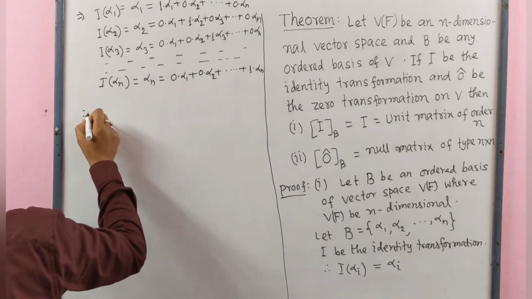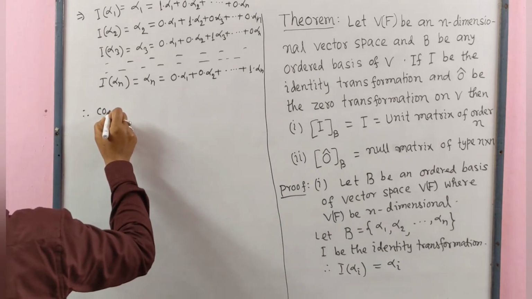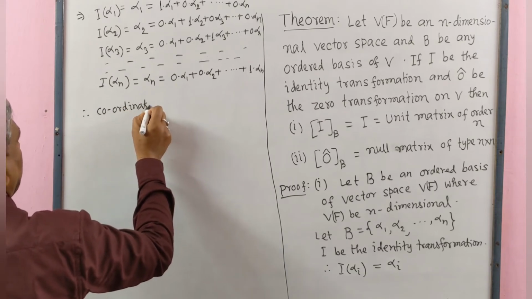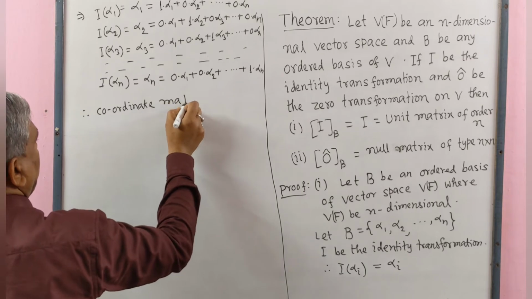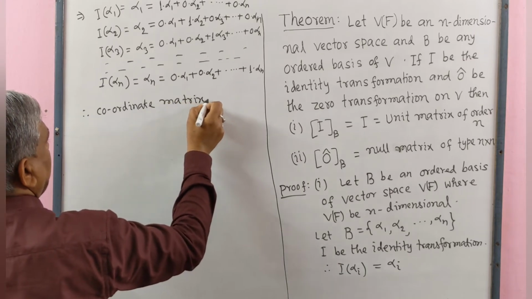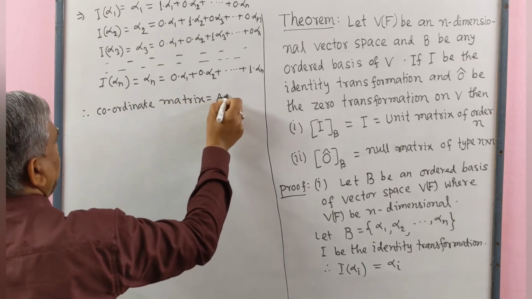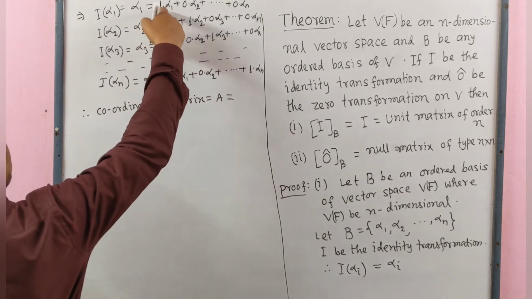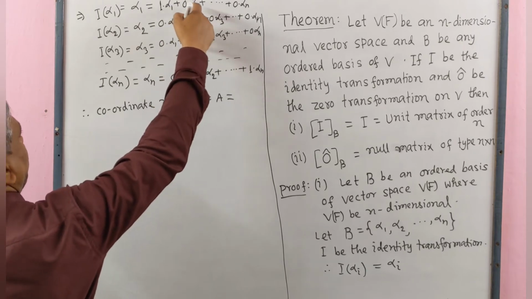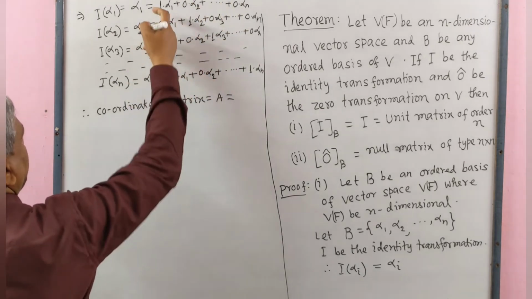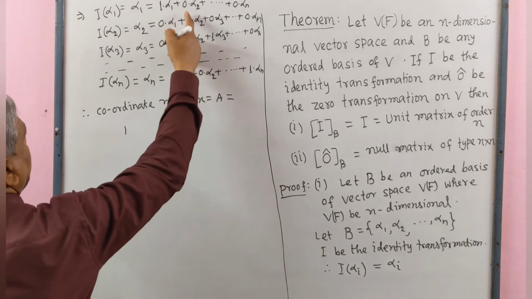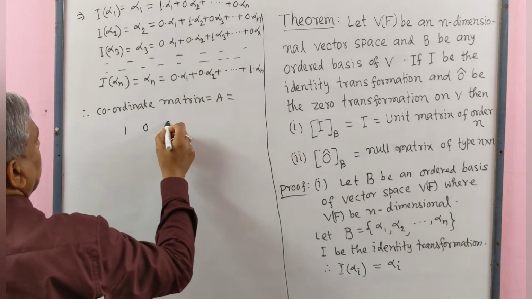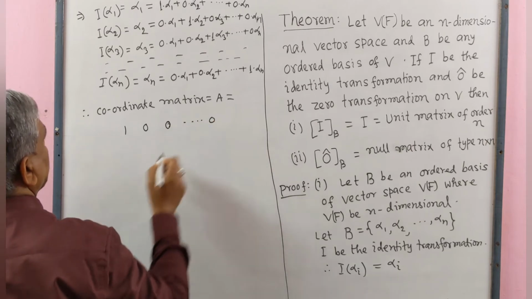Therefore, the coordinate matrix A equals, we take the coefficients of alpha 1, alpha 2, alpha 3. This is row 1: 1, 0, 0, ..., 0.